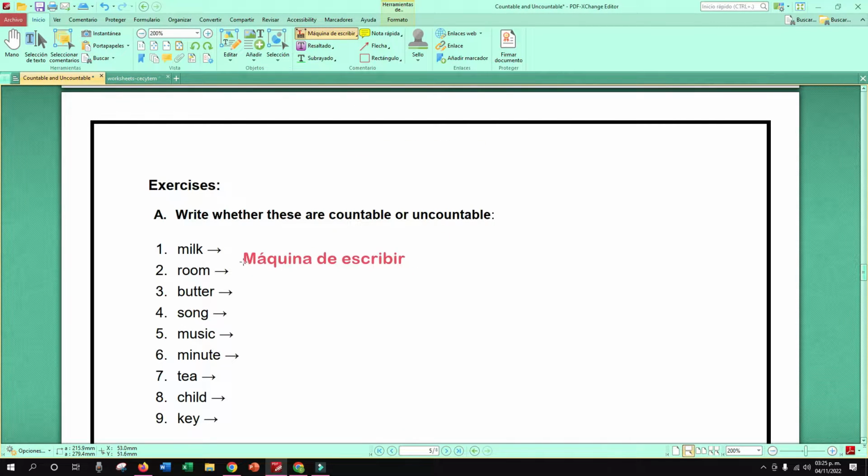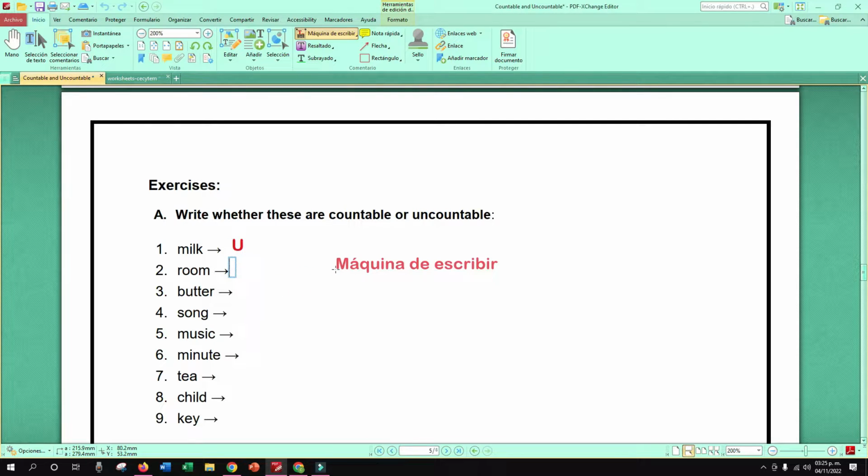Okay, girls, let's try to answer this. What about milk? Countable or uncountable? What do you think? Uncountable. Perfect. I'm just going to write down the U that is uncountable, right? What about room?